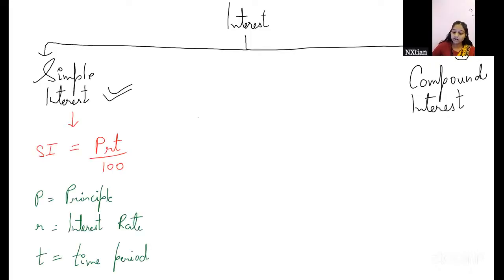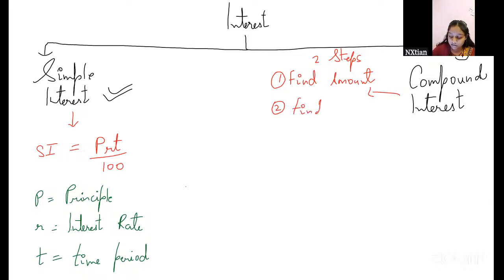Okay, so in finding the compound interest, there are two steps. First, find the amount. What is amount? I've just told you, it's the sum of principal and interest. Then second, find CI. That is the second step.